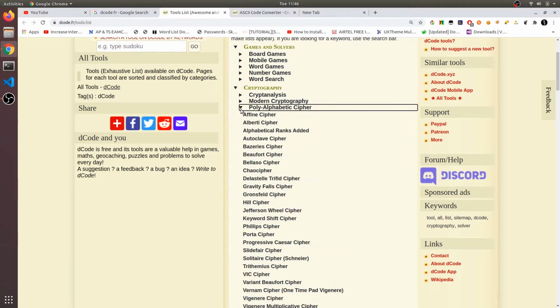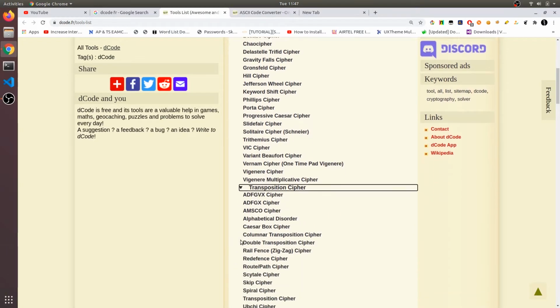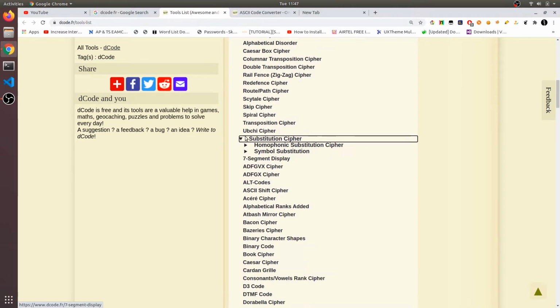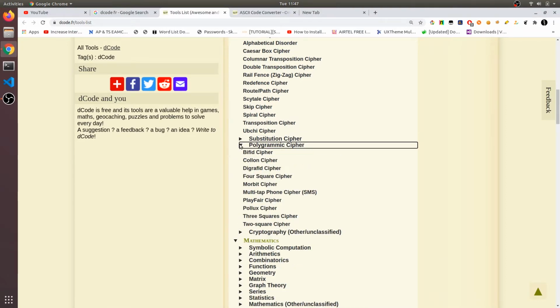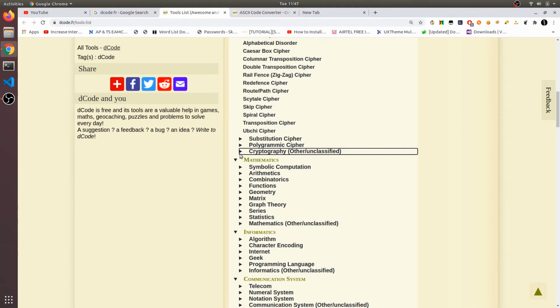and polyalphabetic ciphers. Those are transposition cipher examples. So these are all the examples, and you can just click on any of these and you can encode and decode the plaintext and ciphertext. So there are so many websites. This website contains a better list,